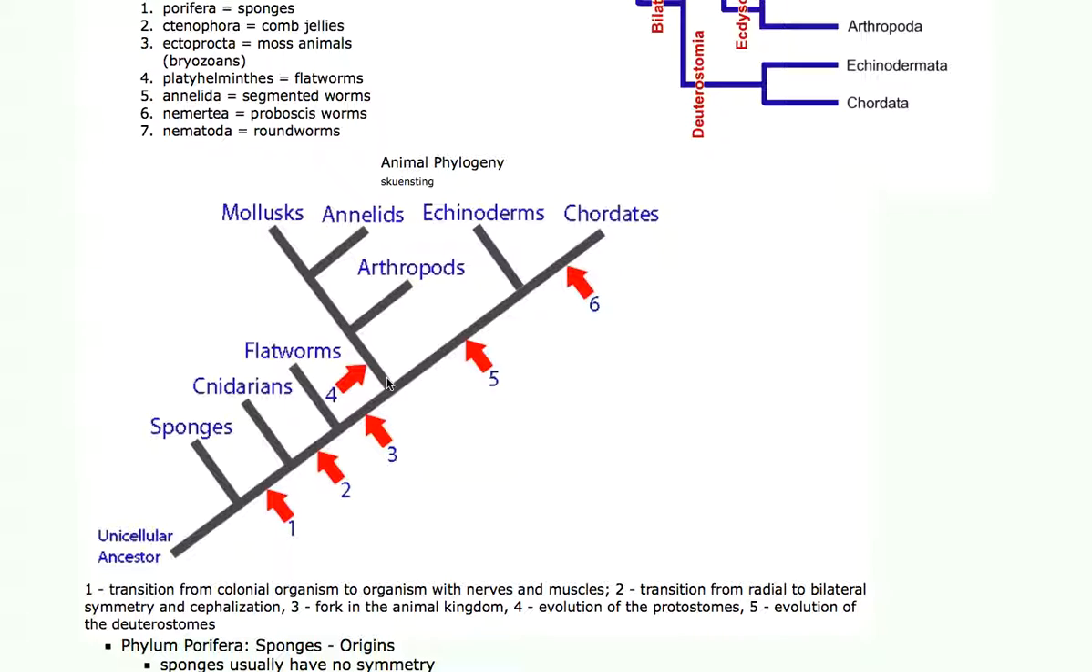One way went to the protostomes. Arthropods, annelids, and mollusks are all what we call protostomes. They have determinate development, meaning they develop a little differently than we do. We're on this side of the tree. We're with the echinoderms and the chordates.